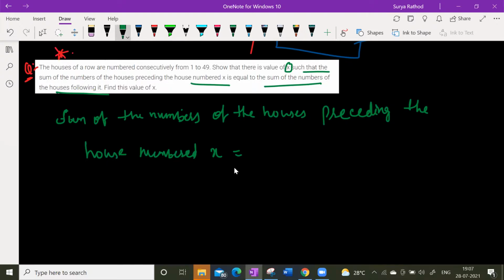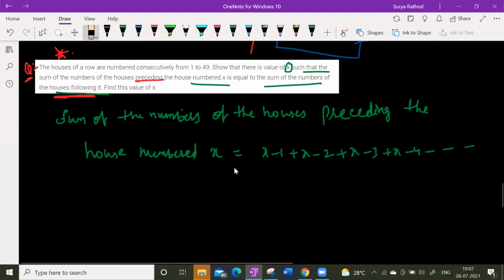It is equal to X minus 1, plus X minus 2, plus X minus 3, plus X minus 4, and so on. You understand, children? You understand the language of the question here? Sum of the numbers of the houses following it. What kind of series is that? Preceding series.